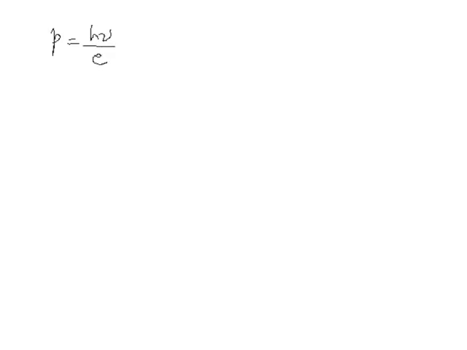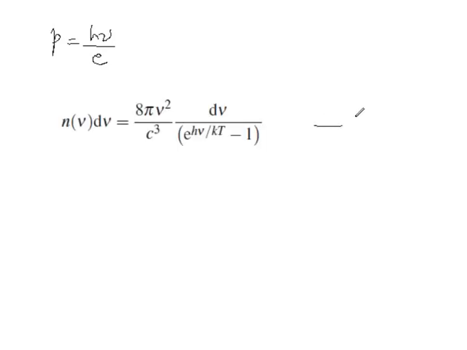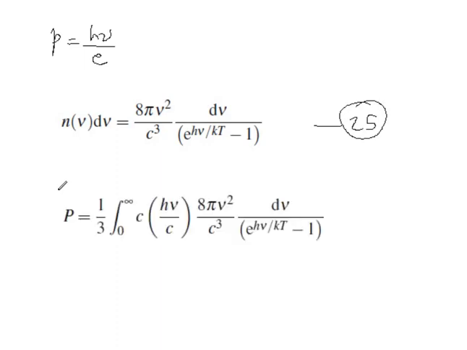So, using the Planck distribution of frequency for a black body, like this, equation 25, the pressure integral will give us this result. I have just put this value in the pressure integral.